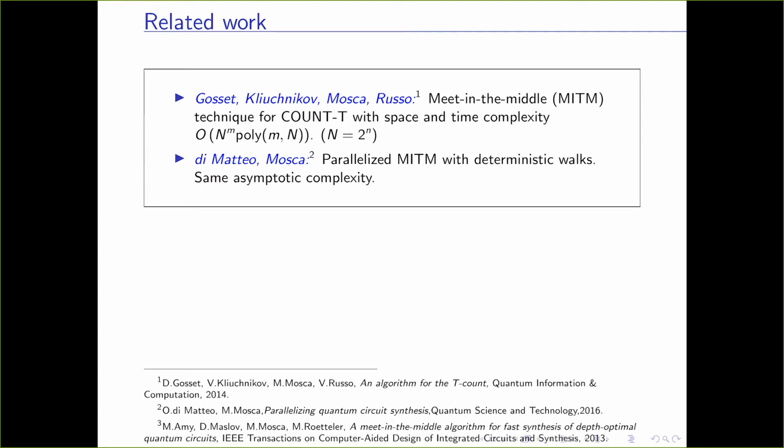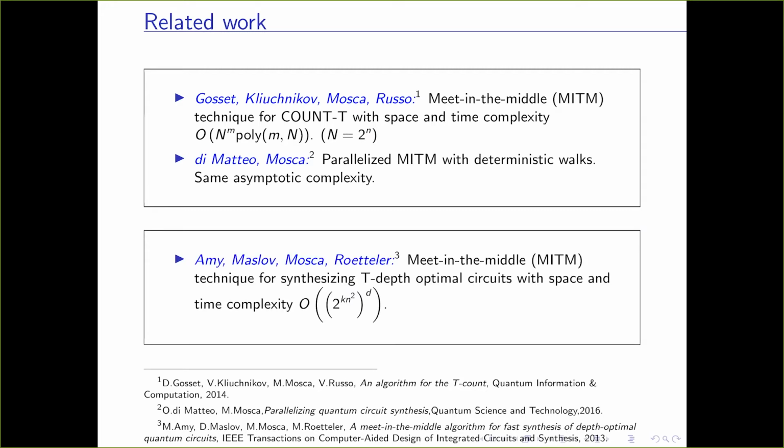This algorithm was parallelized by Di Matteo and Mosca using deterministic walks, but they suffered the same asymptotic complexity. For T depth, the previous best result was given by Amy, Maslov, Mosca, and Roetteler, which used the meet-in-the-middle technique and synthesized T-depth optimal circuits with a complexity of (2^(kn) squared) to the power d. This d is the T depth and k is some constant.